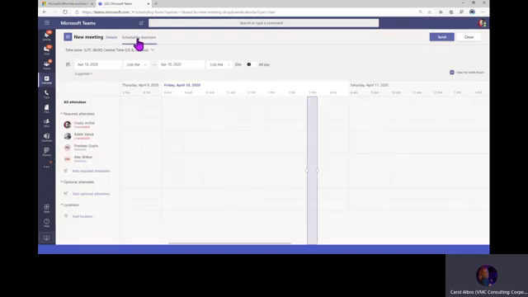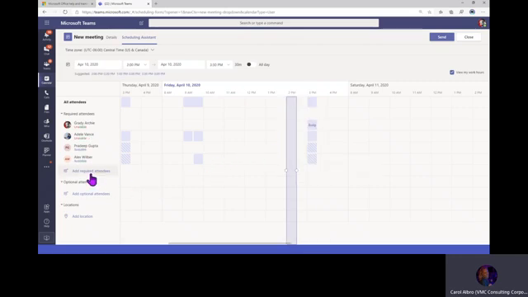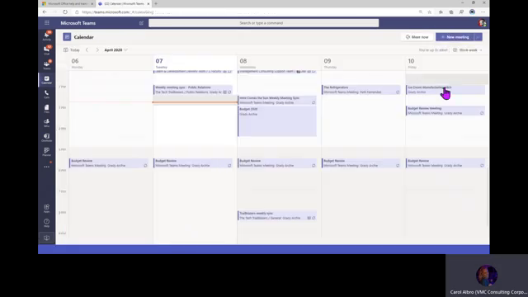I can look at my scheduling assistant up here and see, oh, this is not a good time. I'm going to pick a different time on Friday. And we can see that everybody's available. I can continue to add people, optional folks, as well as locations. And if I wanted to invite someone externally, I would just use their email address just like you do in Outlook, right? Okay, so I'm going to go ahead and send this. I'm happy with that. And then here it is on the calendar.